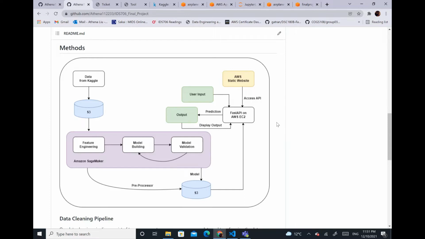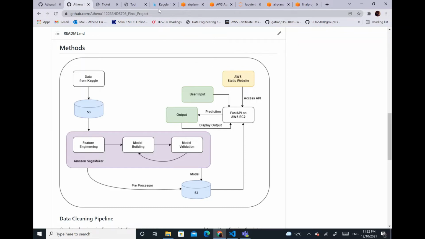For the final deliverables, we built a website for the users, which Minjun just showed us, and users will be able to access the link of the final prediction tool, which is built on FastAPI. The FastAPI is hosted on an AWS EC2 instance, and it will invoke the preprocessor and the model from the S3 bucket, and then take the user input to run a price prediction. The output will be returned back to the user through the FastAPI page within seconds.